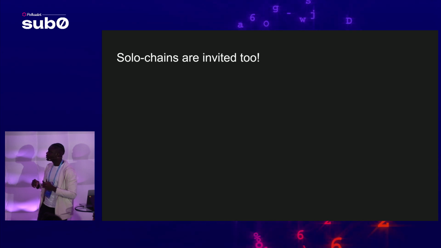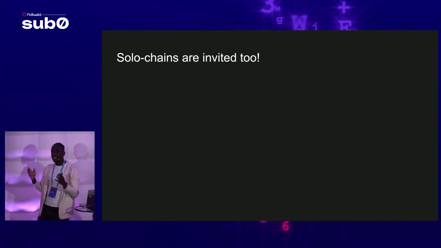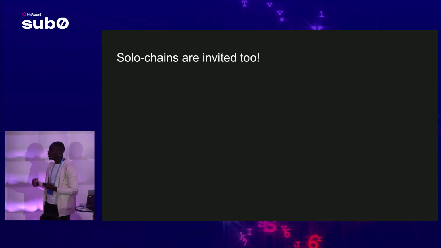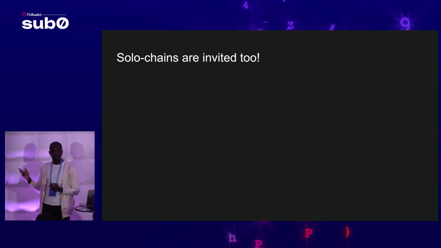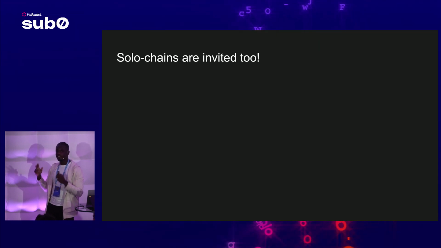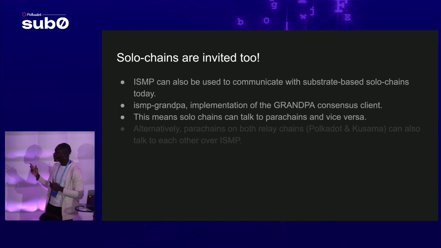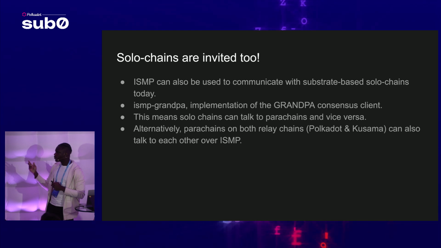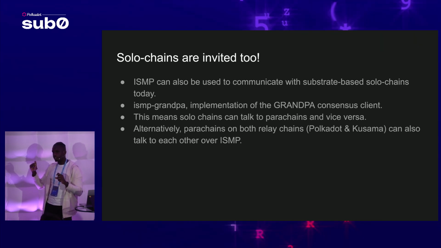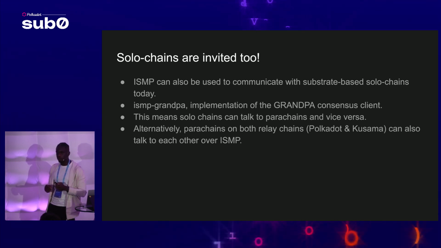So ISMP also supports solo chains because it's designed to be modular. You can actually support any kind of consensus system. We actually have GRANDPA, BEEFY, as well as the Ethereum beacon chain sync committee. There are other plans to add more consensus clients in the future. We have all of this. And of course, because we support GRANDPA, that means the Polkadot relay chain and the Kusama relay chain can also communicate over ISMP, and this is something we'll be working on in the future.